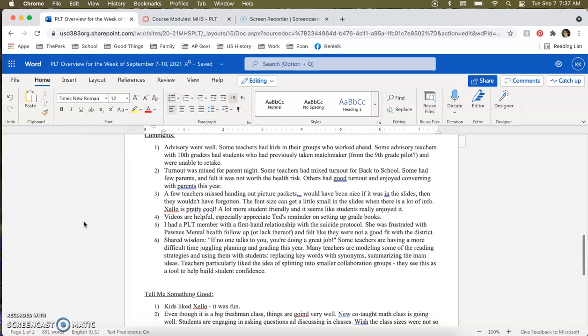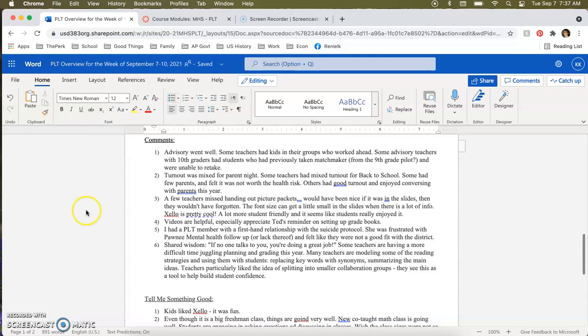Here are some comments from our colleagues. Advisory went well this week. Some teachers and kids worked in small groups and worked ahead. Some advisory teachers with 10th graders and students who had previously taken the Matchmaker from the 9th grade pilot were unable to retake it, which they should be able to retake it, but that's okay.